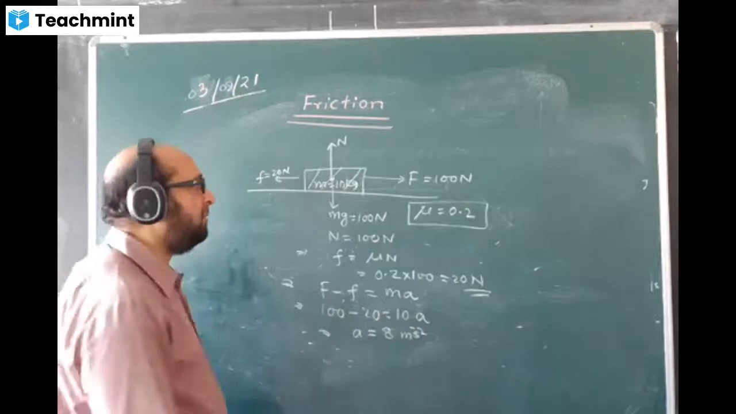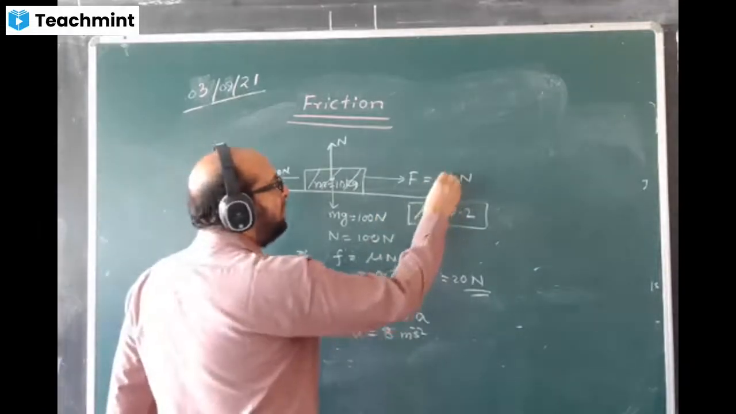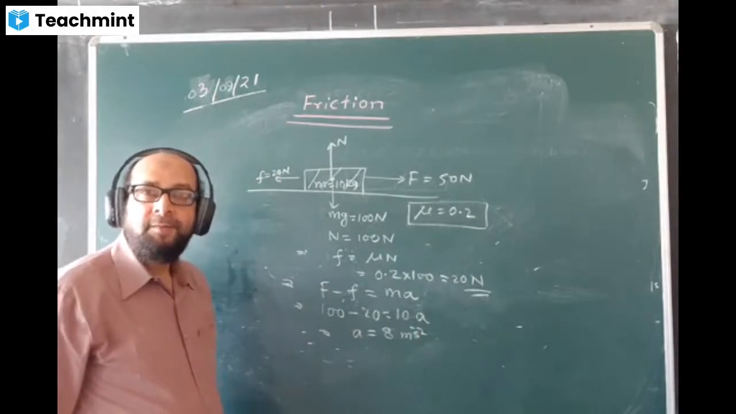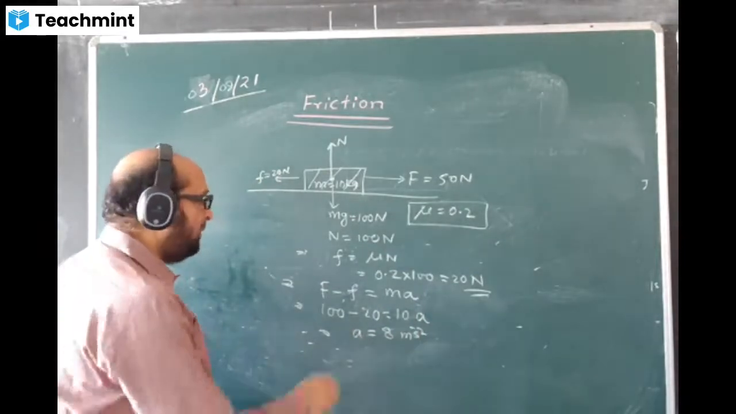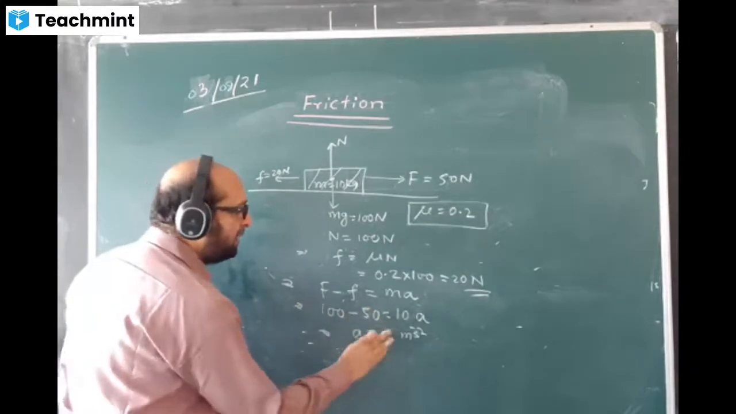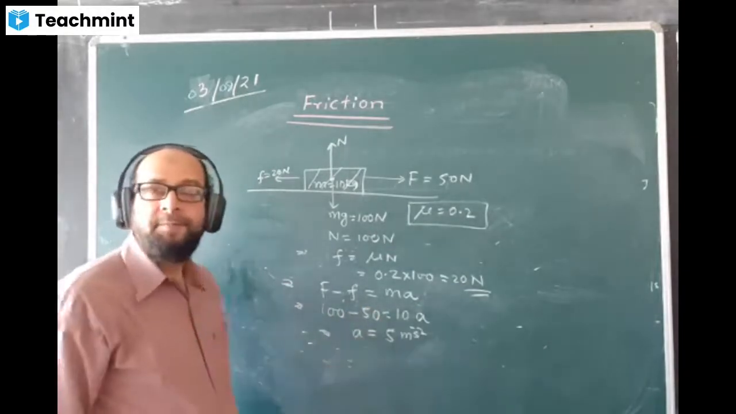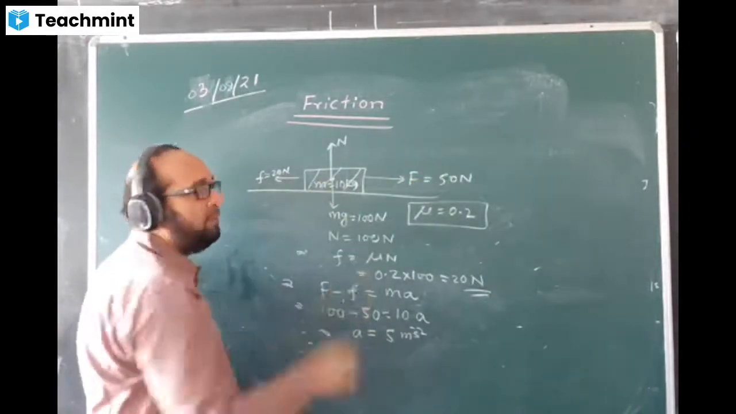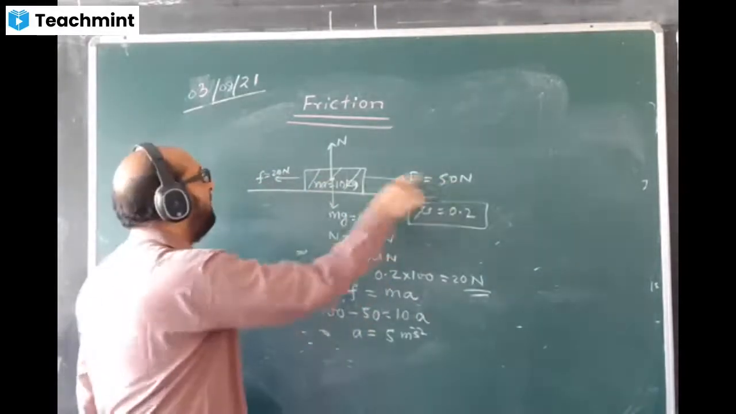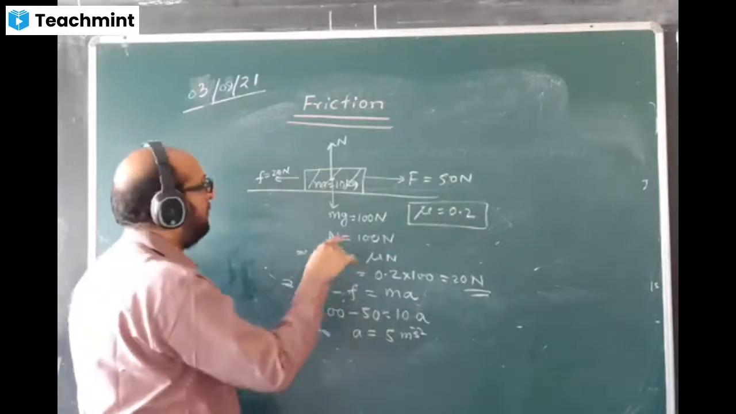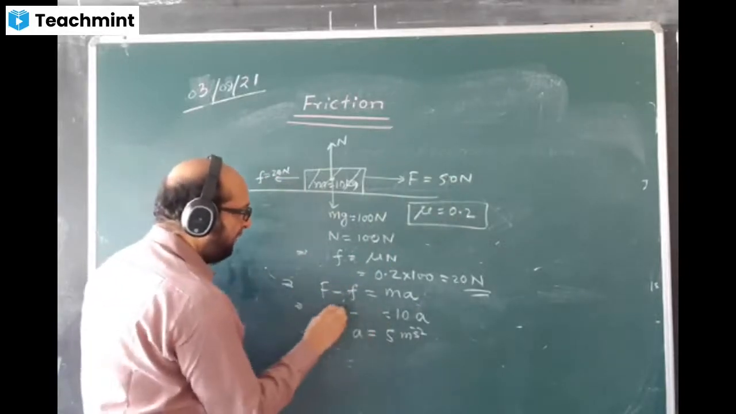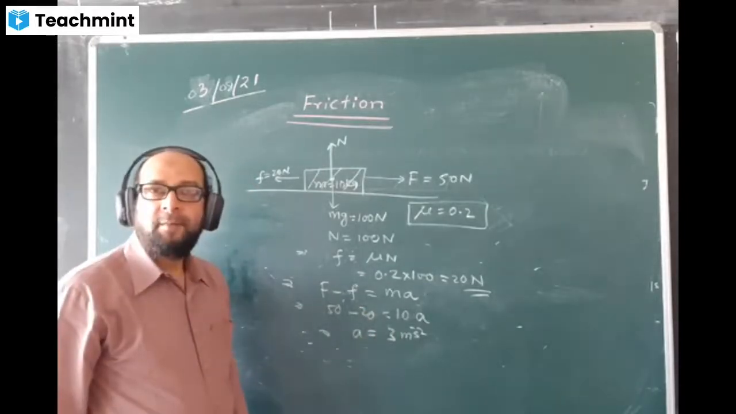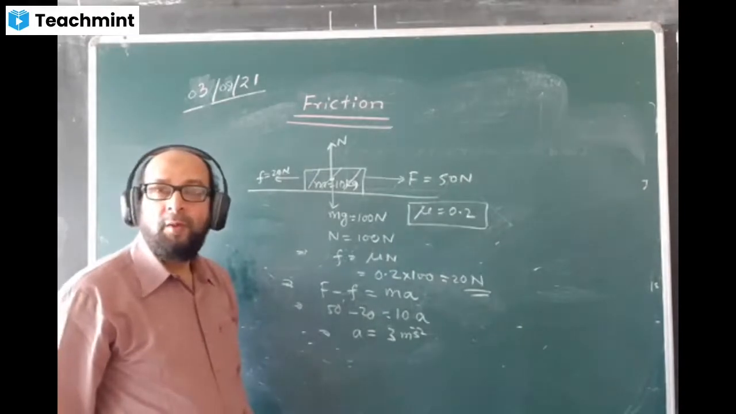Now I give another value. If I change the force value, now I'm writing 50. Can you find acceleration? Here I'll write 50 and I'll calculate the answer. 50 must be bigger than the friction, then only the motion is produced. We write here 50 minus 20 is equal to 10a, the answer will come 3 meters per second square. Applied force is 50 now.